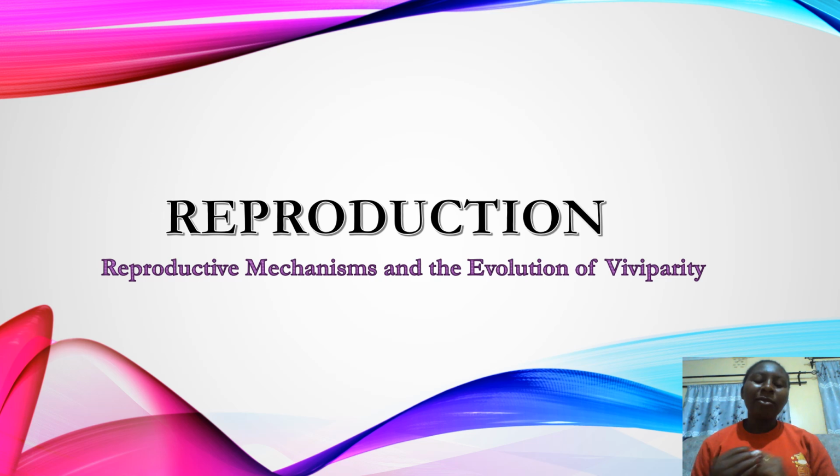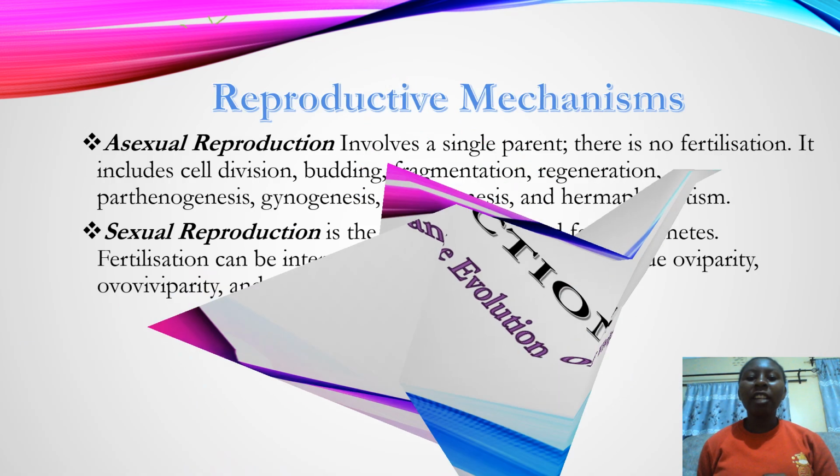Today we are going to look at reproduction and reproductive mechanisms and the evolution of viviparity. As we all know, there are two types of reproduction: sexual and asexual reproduction.